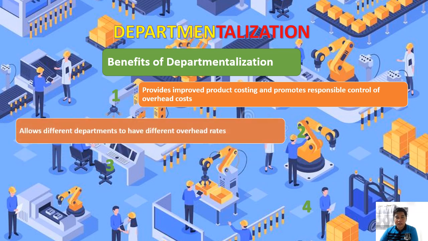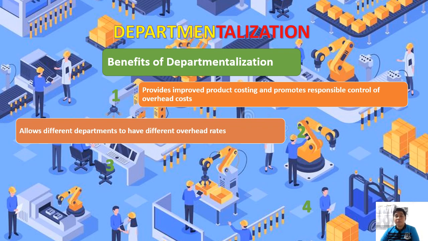Number two, it allows different departments to have different overhead rates. So tama naman, if we'll be using departmentalization, normally kino-compute po natin ang overhead rate diretso sa ating producing department. Because as I mentioned earlier, tinatransfer lang po natin yung estimated cost ng service department to that producing department. Then eventually, kino-compute po natin yung predetermined rate natin dun sa ating producing department.